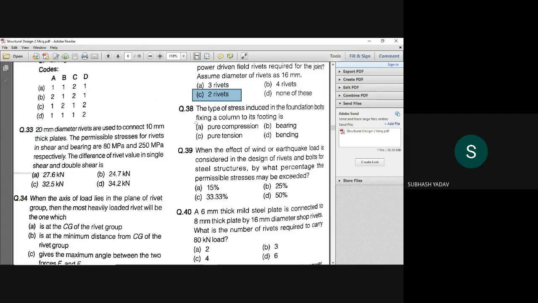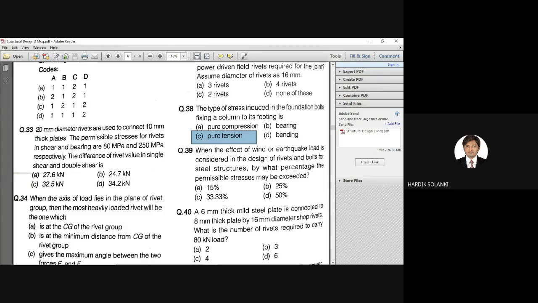See how pure compression is not possible, because the column is not going to rest on your bolts. The column is resting on the foundation only, but bolts are provided only to connect. So when your column deflects, your bolts will be in tension because they will be trying to keep your column in position, and your column is trying to pull them out. In this case, you need to visualize the actual connection, what will happen. So the correct answer is option C, question number 38. The bolts will be in pure tension.